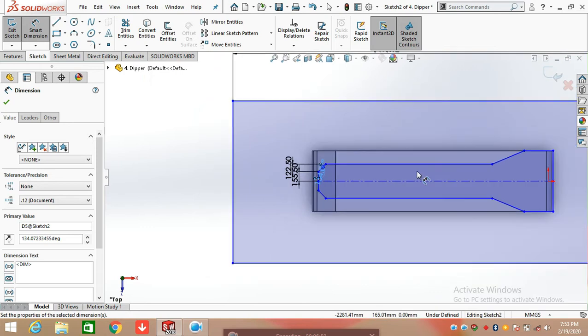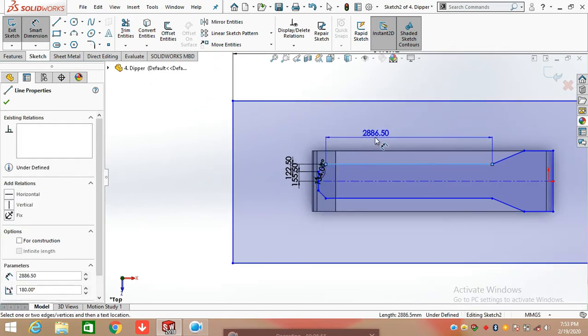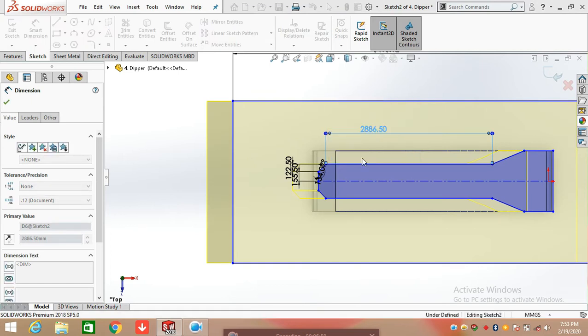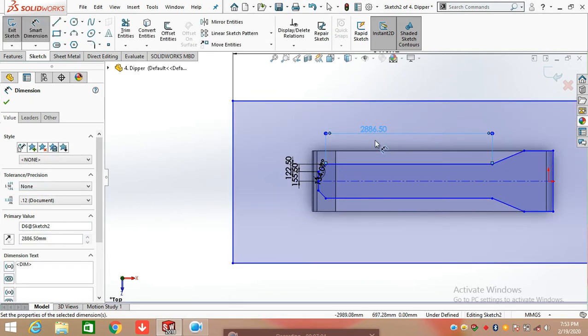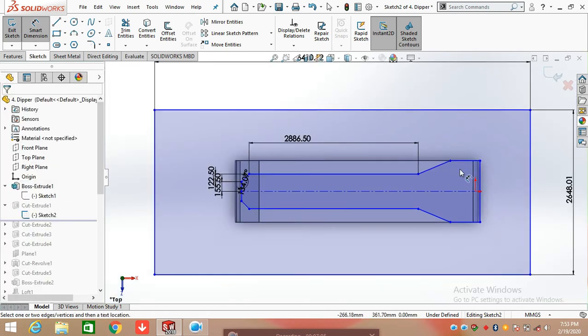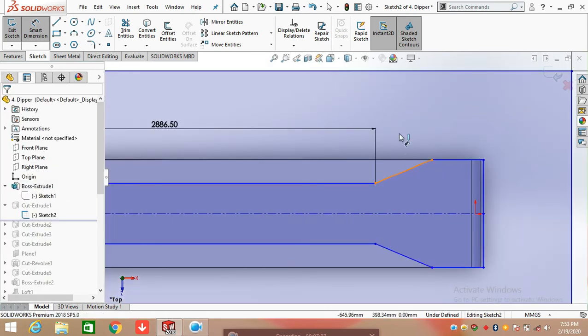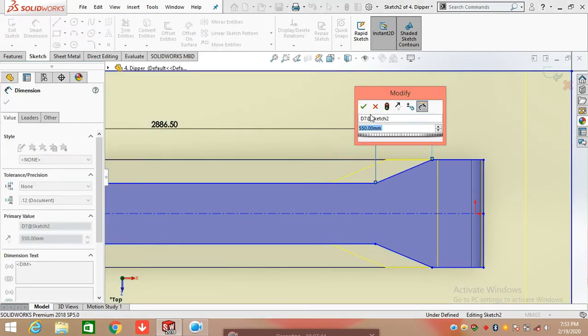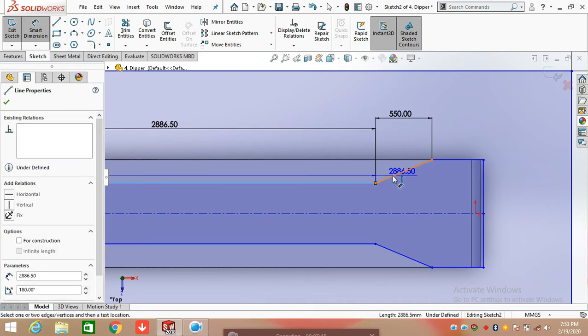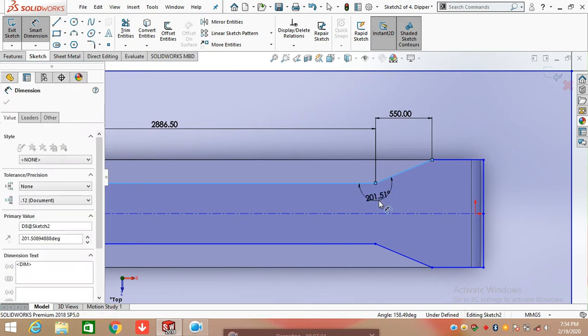Continue with the line command. Draw a straight line from this point about 2886.50 mm, which is a straight line, and again draw a line here 550 mm. Now defining the angle between these two lines. Click on first line and second line, which is 201.51 degrees.